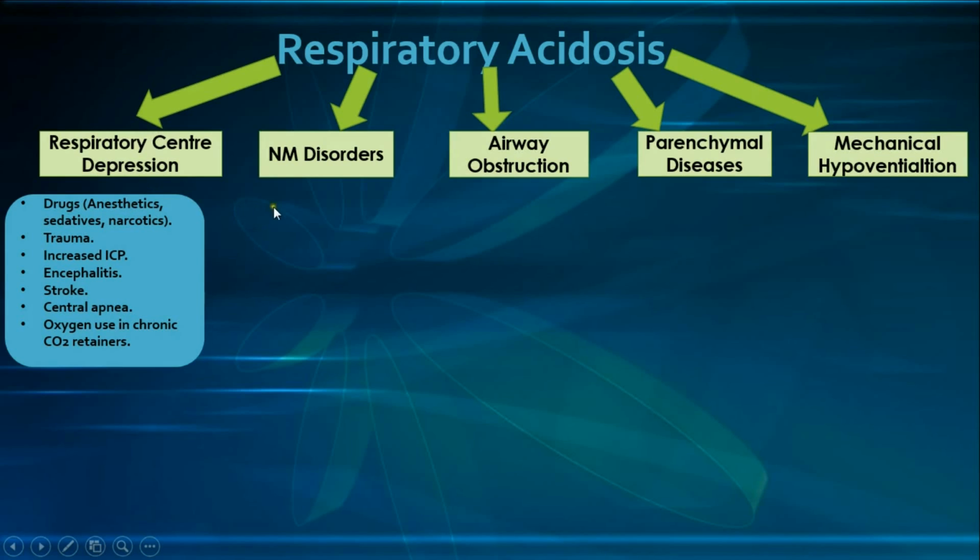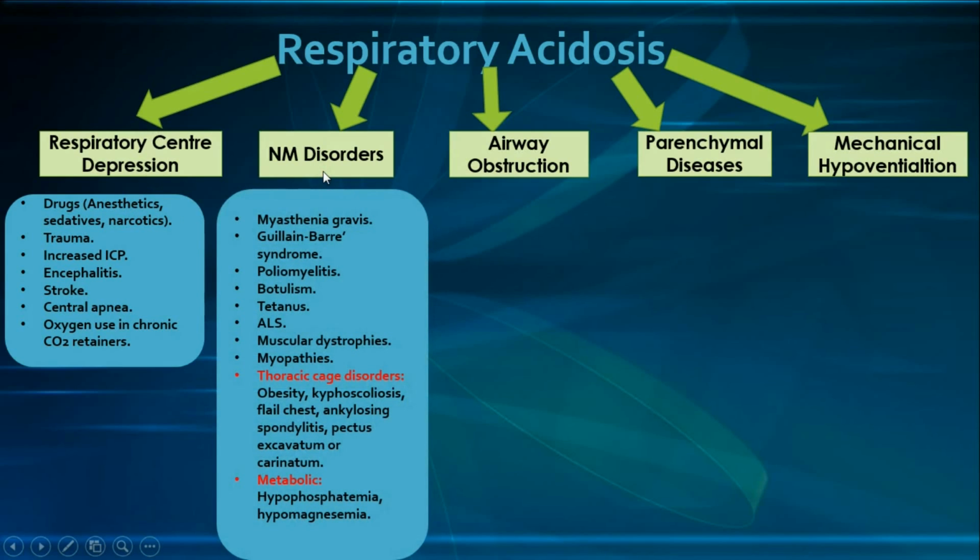And then coming to the neuromuscular disorders, and we have a pretty long list, starting with myasthenia gravis, which is autoantibodies directed against the postsynaptic acetylcholine receptors, resulting in weakness. And then there's the Guillain-Barré syndrome, which is demyelination of the peripheral nerve fibers. And then we have poliomyelitis, which is caused by the poliovirus destroying the anterior horn cells of the spinal cord, resulting in lower motor neuron lesion.